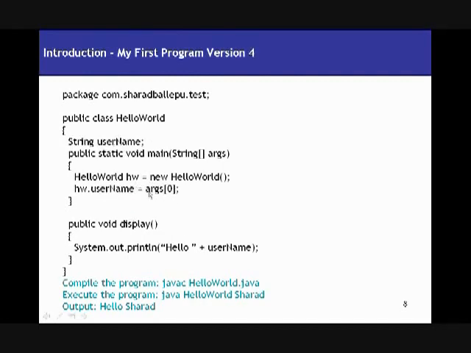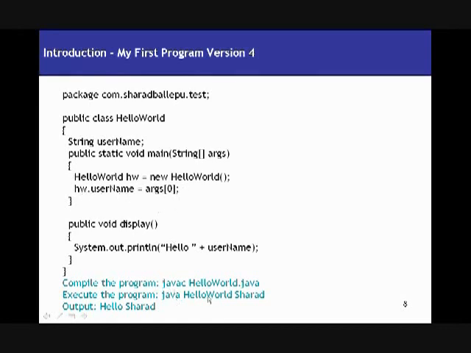Now what I'm doing here is assigning that value to an instance variable. So I've got an instance variable called username, and how do I access this instance variable? Using the reference which I have created. So I have created the HW reference, and I'm going to use that instance variable using that reference. So I'll say HW.username is equal to args[0].